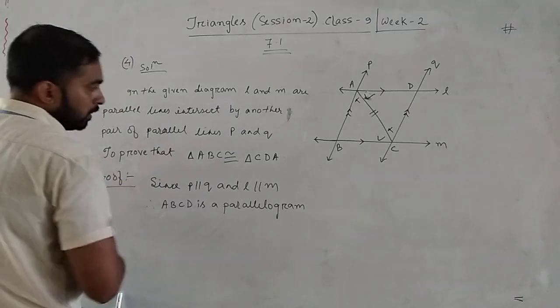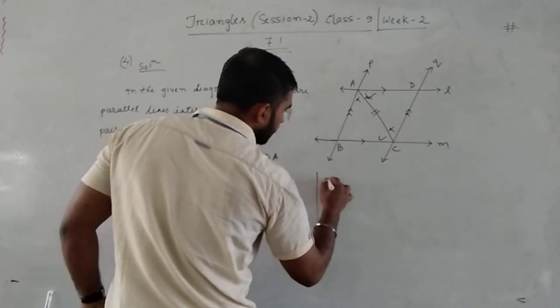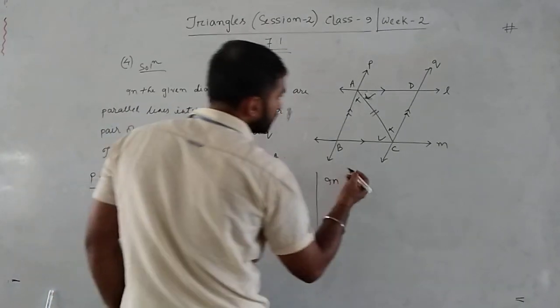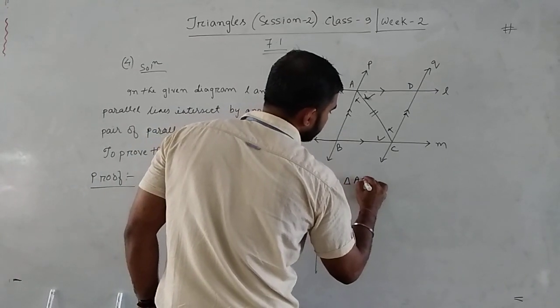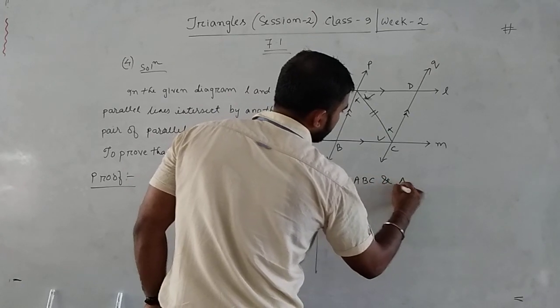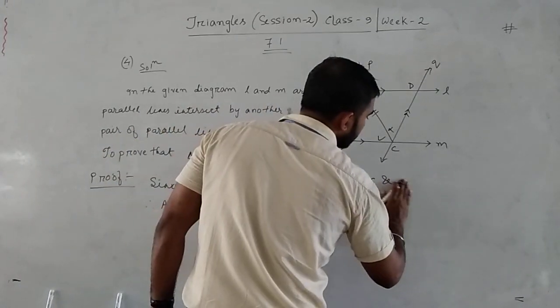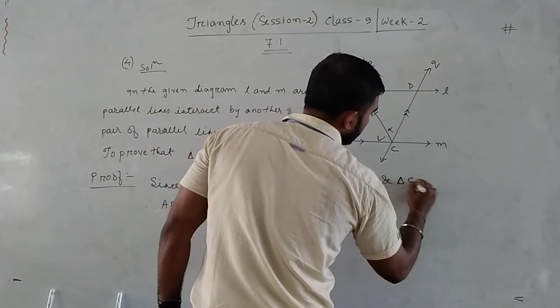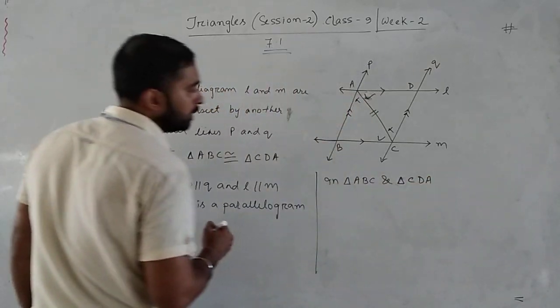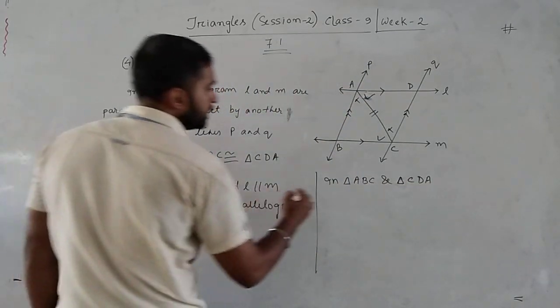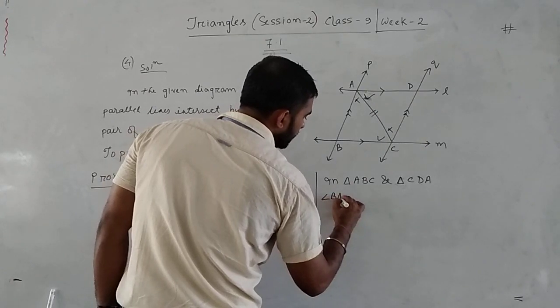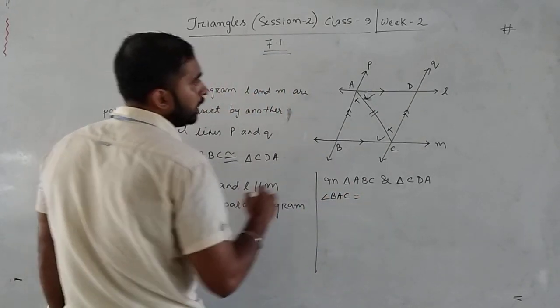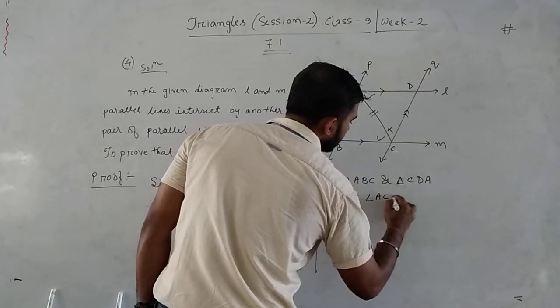Finish. Now proof. In triangle ABC and triangle CDA, angle BAC equal angle ACD.